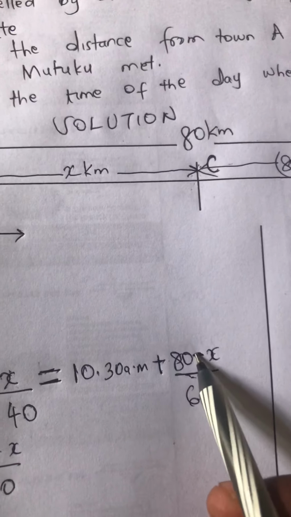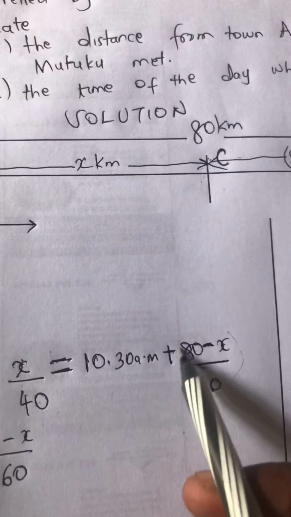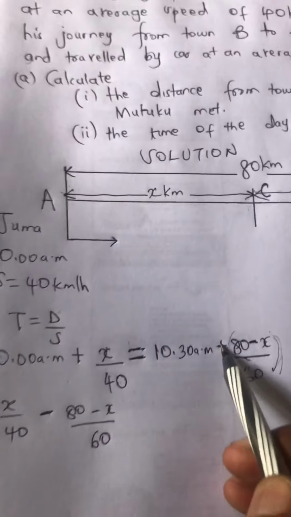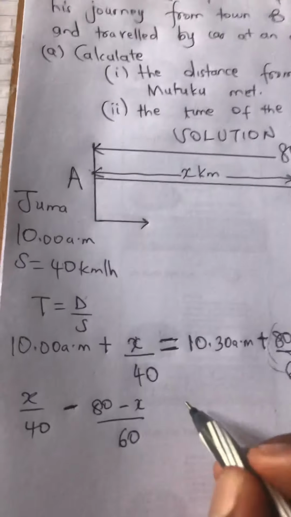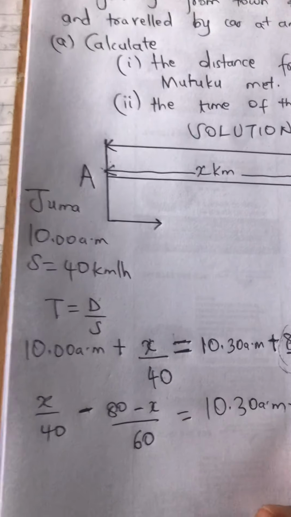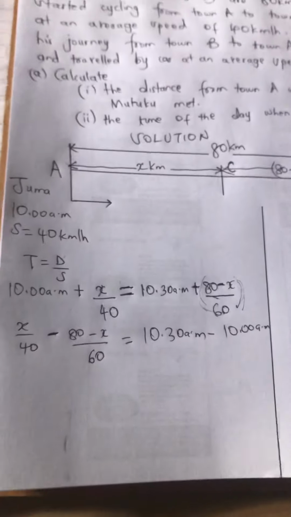Chunga manze. Kuna watu wanasema ati ni hii ndo itachange. Hii haiwezi change. This is one thing. Treat this as one entity. So this is the sign for all this. So this is what is going to come this side and change to negative, is equals to 10:30 am minus 10 am. So we collect the like terms together.